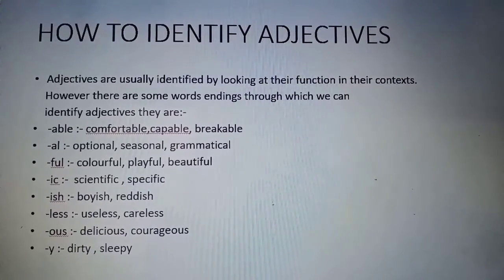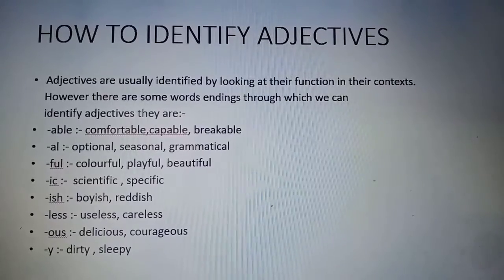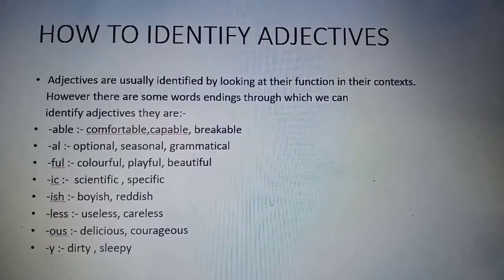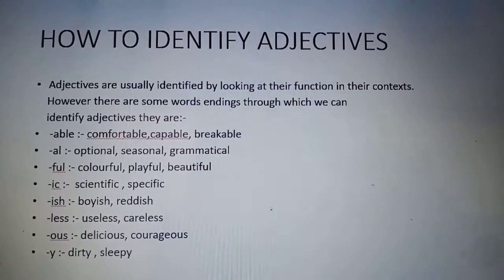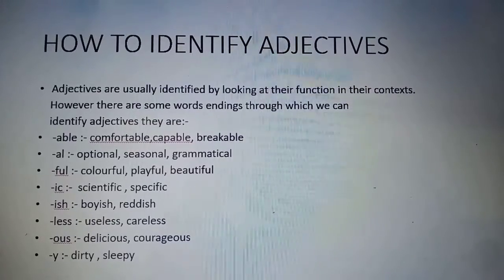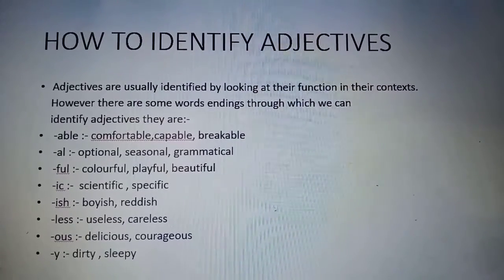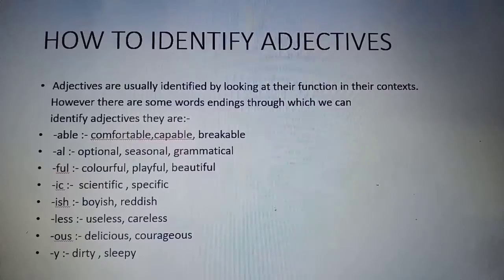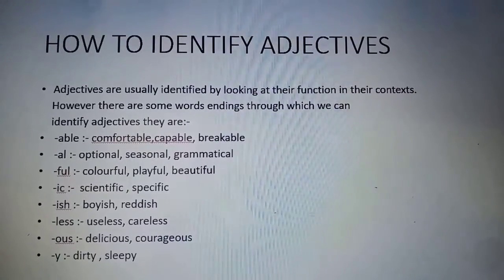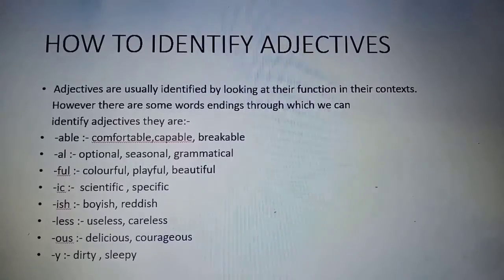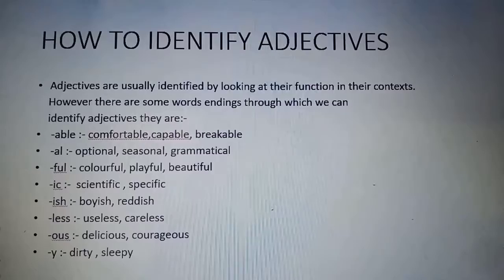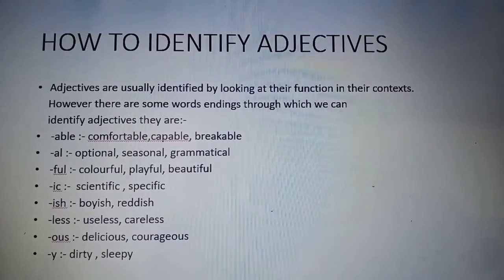Now the words which end with ful, like colorful, playful, beautiful, are also known as adjectives. Now, ic, the words which end with ic, that means scientific, specific, are also termed as adjectives. Next is ish. The words which end with ish, like boyish, reddish, are also considered adjectives.